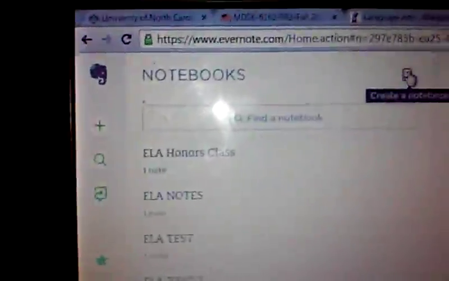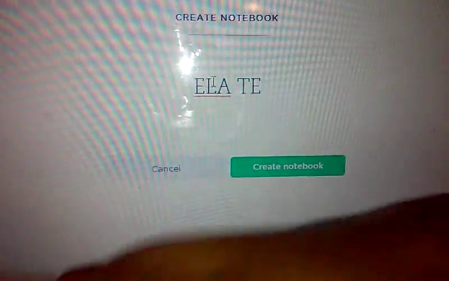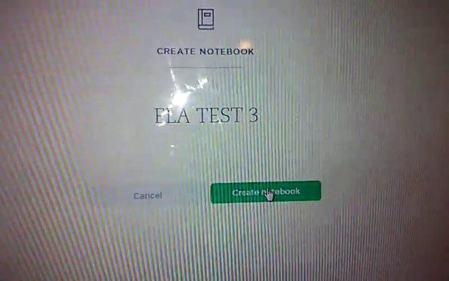So we clicked on notebooks, but what we want to do is create a new notebook. So we go to the top right. You see where it says create notebook. We want to tap on that, and it says to title your notebook. So we'll just put ELA test, maybe 3, right? Okay. And then we'll click create notebook. Okay, great. So see, we've created the notebook, and you can begin to start typing notes as soon as you create it.